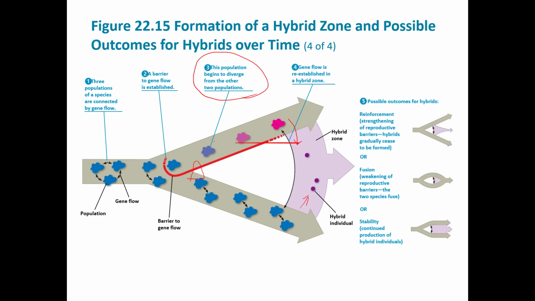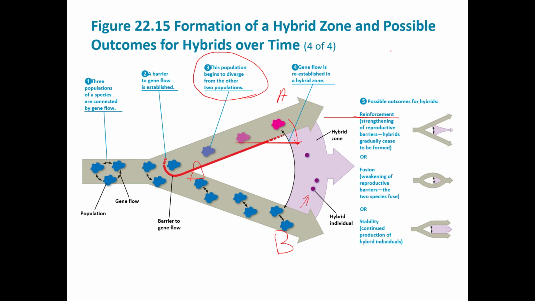So let's just call this species A up here and species B down here. In between, you have a lot of hybrids between the two species, assuming they can still produce hybrids. There are really three possibilities as to what might happen in the future after allopatric speciation has occurred. One, you can see here they call it reinforcement. This is when hybrids die out.